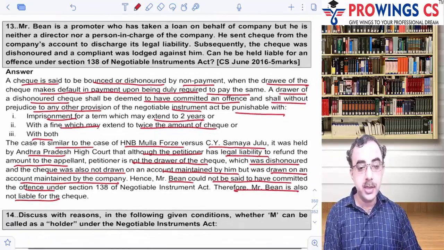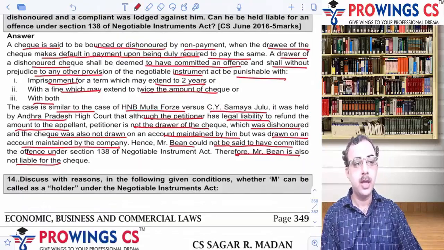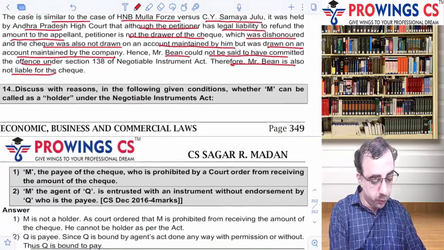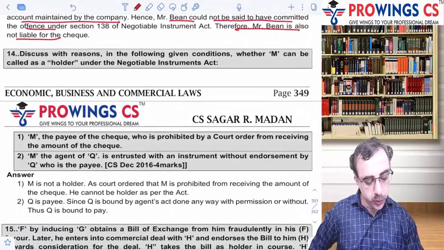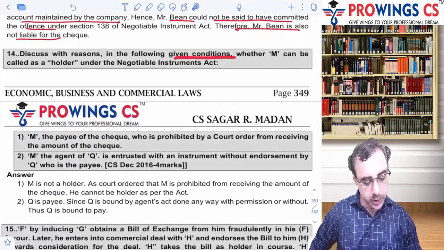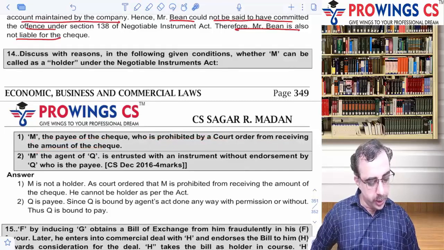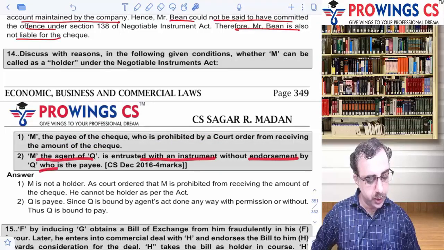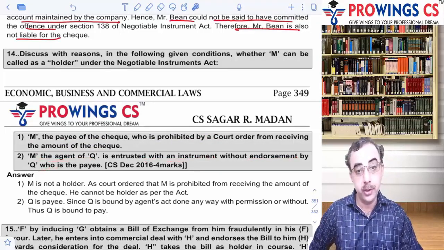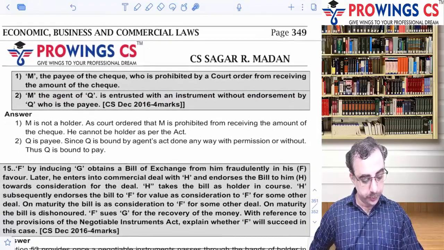Now let's see the other one. अब next वाला देखते हैं, 14th one. Discuss with reason the following conditions: whether M can be called a holder. Let's say M, the payee of a check, is prohibited by a court order from receiving the amount of the check. Is he a holder? And M is an agent of Q, entrusted with the instrument without endorsement by Q, who is the payee. Is he a holder? So interesting.